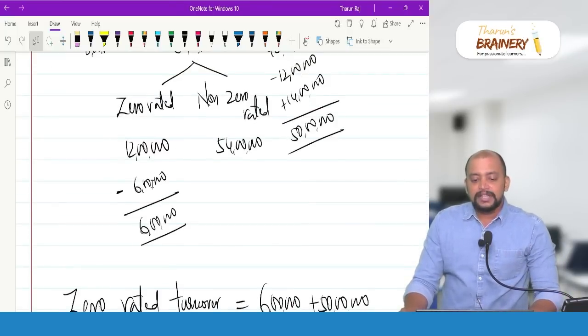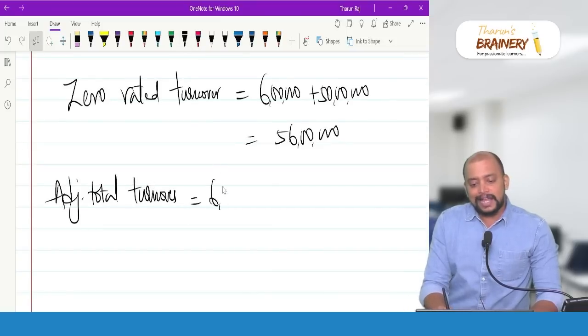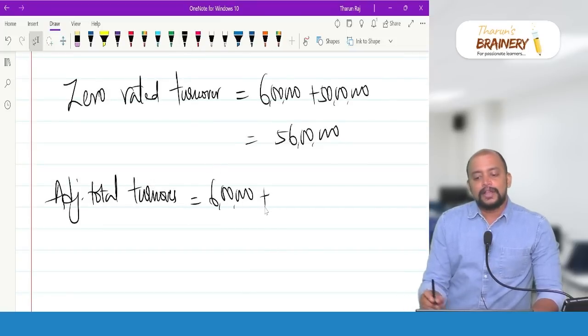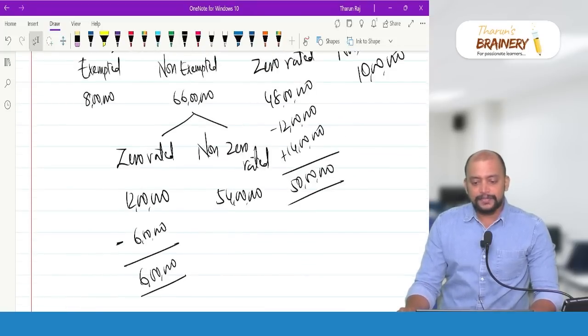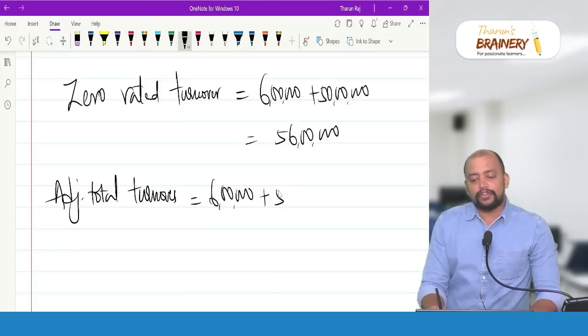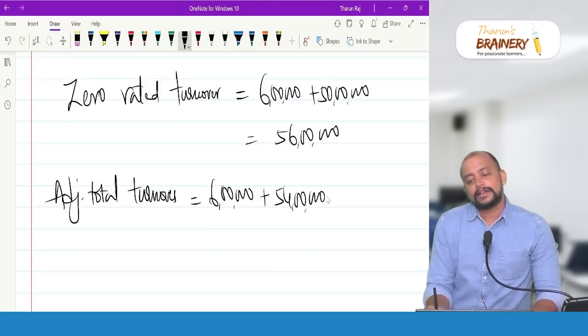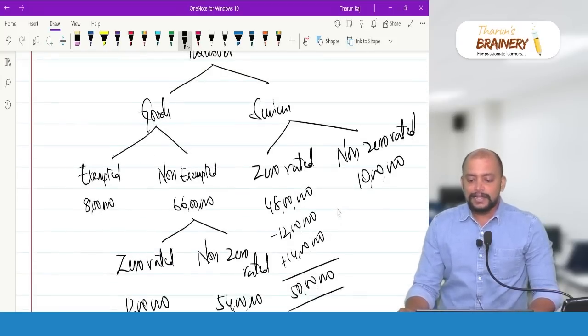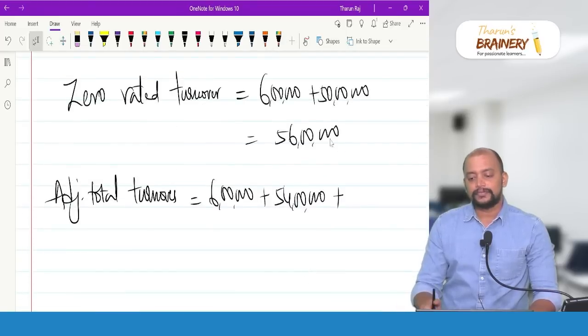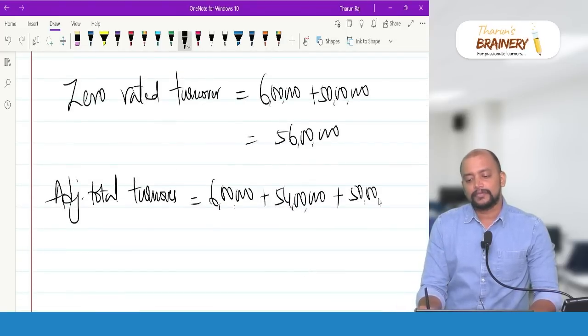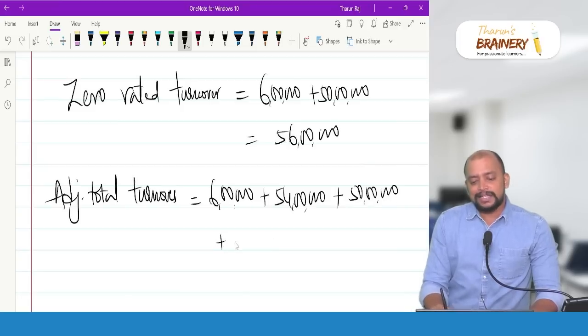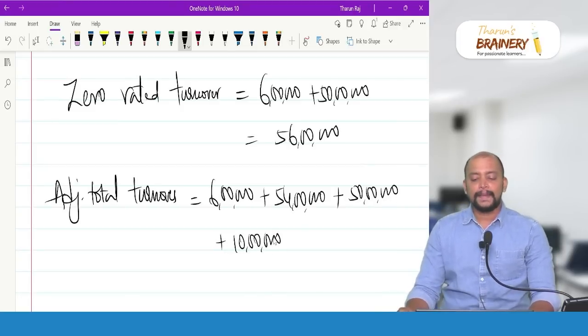Then zero rated 6 lakhs, non-zero rated 54 lakhs plus here 50 lakhs plus 10 lakhs. Okay.